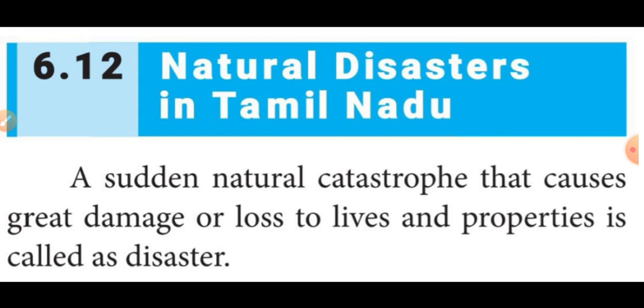Okay, students, now I am going to explain the definition of natural disasters. A sudden natural catastrophe that causes great damage or loss of lives and properties is called a disaster. Listen, students, catastrophe means suffering. It causes great damage, loss of our lives and properties. It is called a disaster.